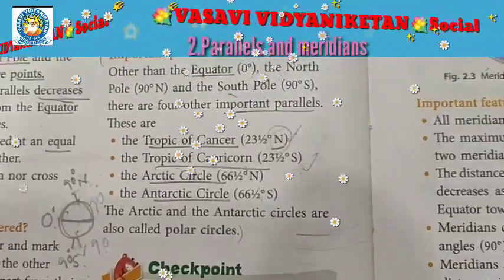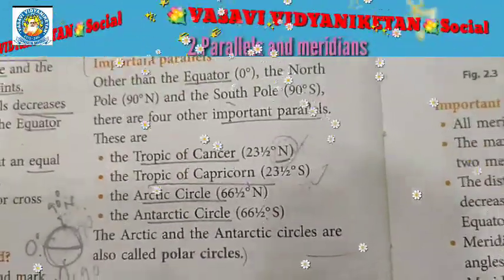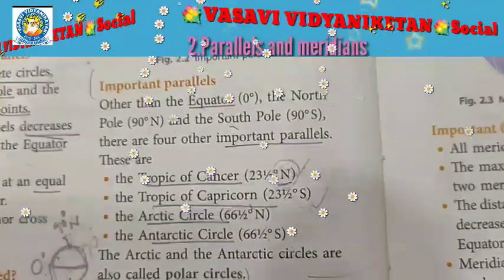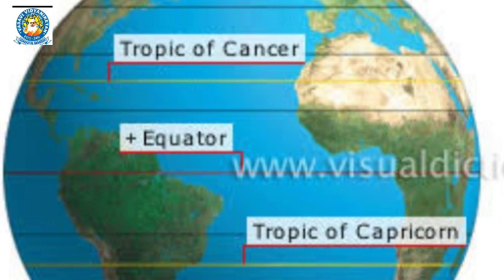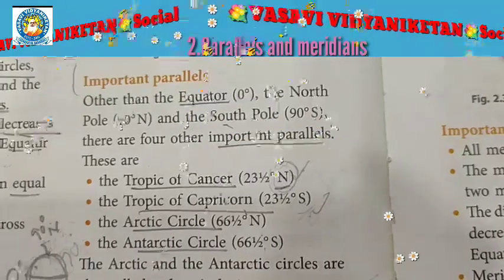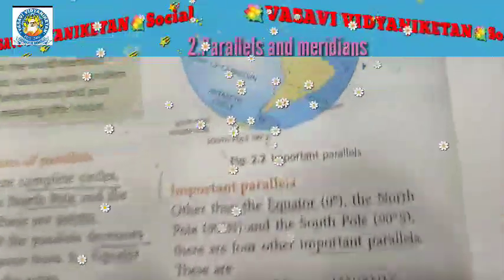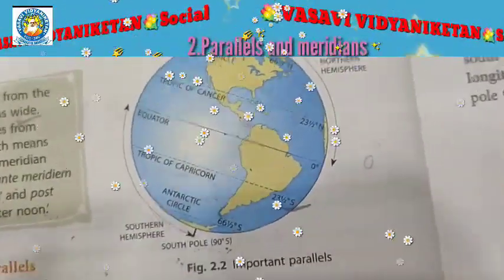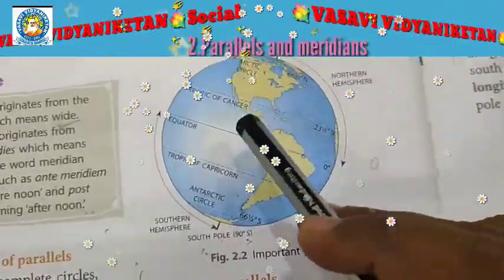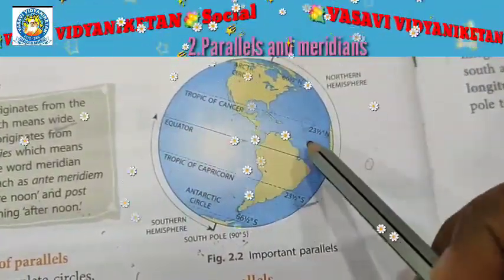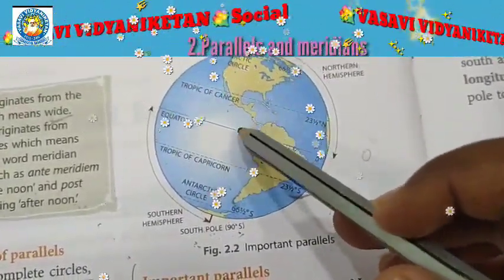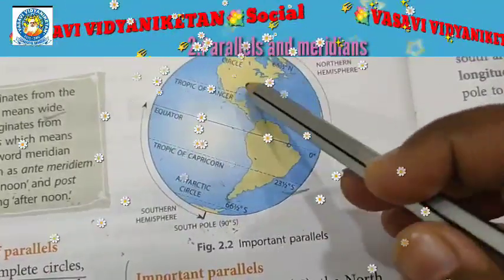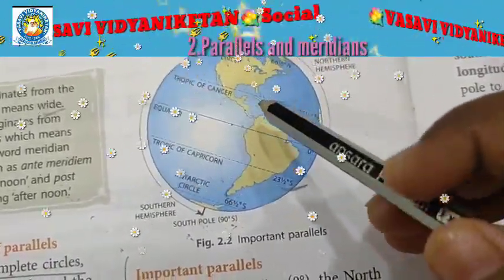So for the numbering, the Tropic of Cancer lies in the part of north, that is why its number is 23.5 degrees north. See where it is in this picture. Tropic of Cancer is there. In this picture, it lies above the equator, which means completely in which hemisphere?